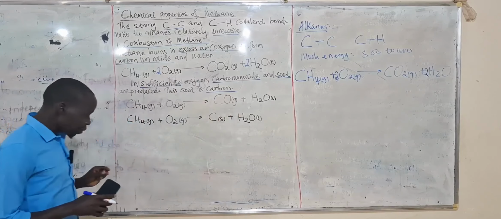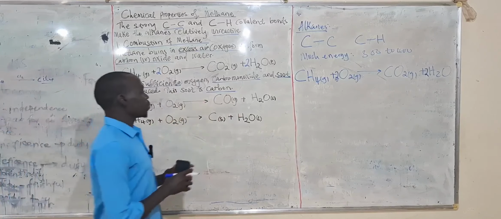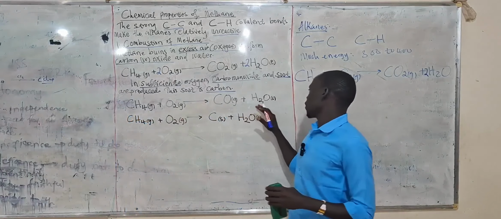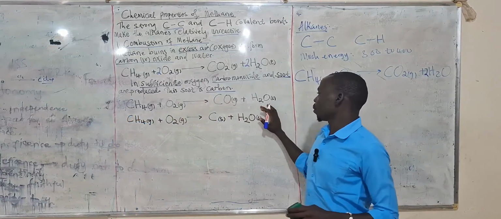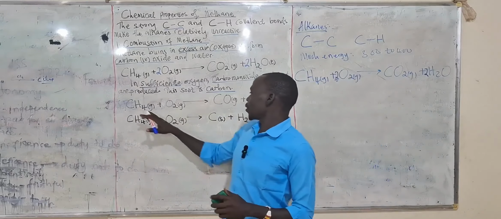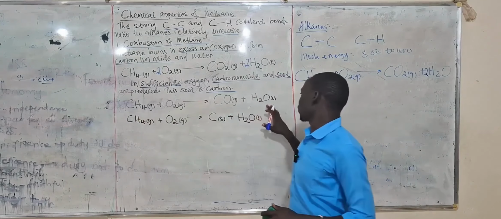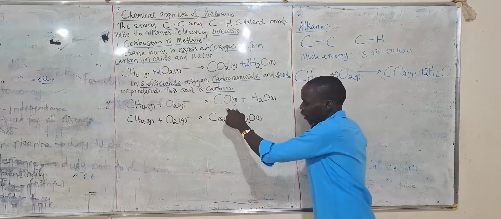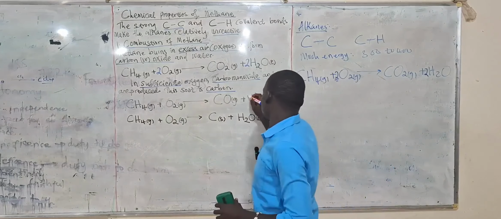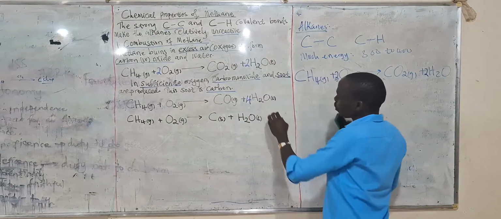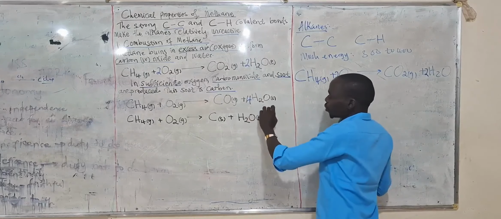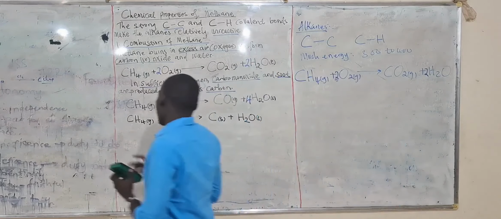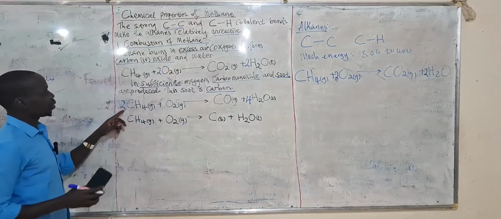We shall simply first balance the oxygen atoms. Here we have 2 moles of oxygen atoms, and here we have 2. Of course, let's go to hydrogen atoms. Hydrogen atoms, I have 4 here, then here I have 2. So if I put 2 here, we are going to have 4. So I'll increase the oxygen to 4 moles, which means I'm going to have 8 moles of hydrogen. I'll put 2 here, and I'll have 2 times 4, also 8.